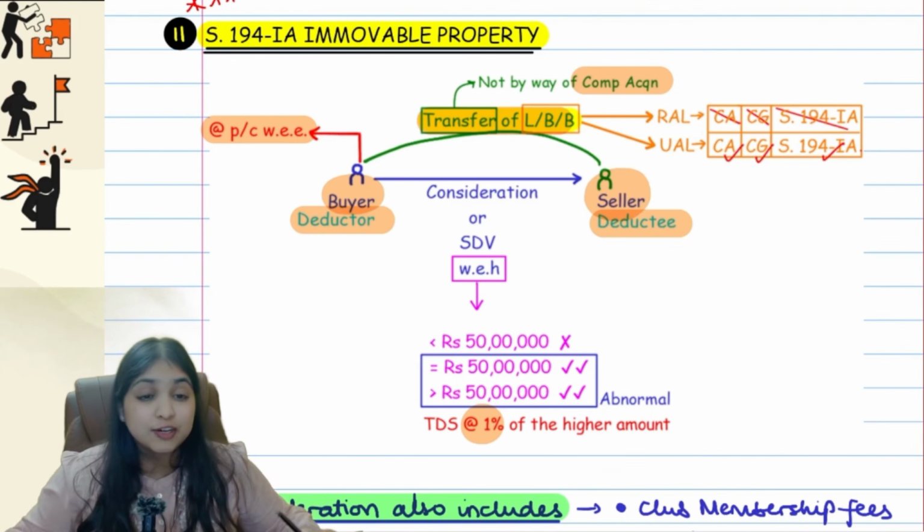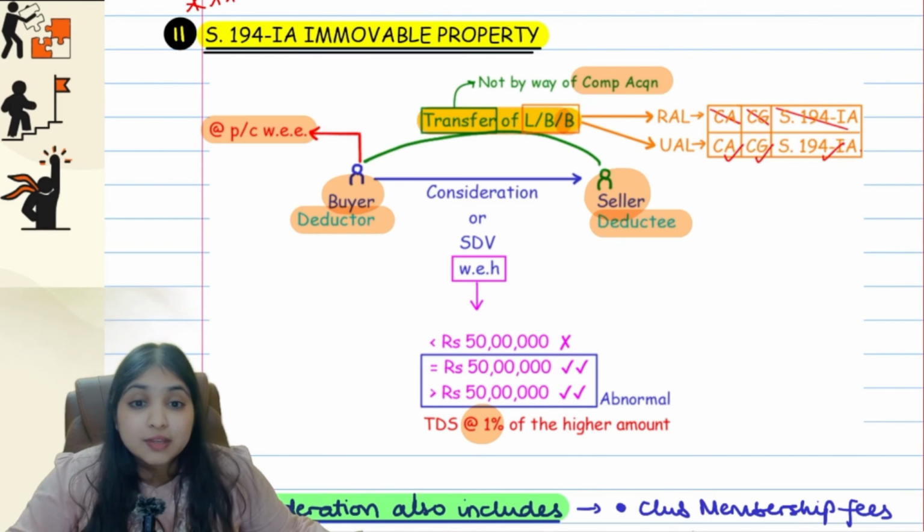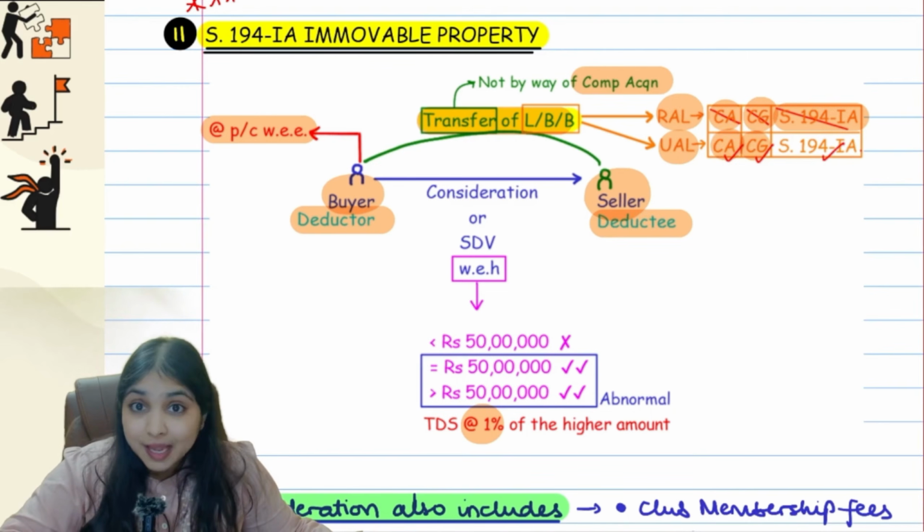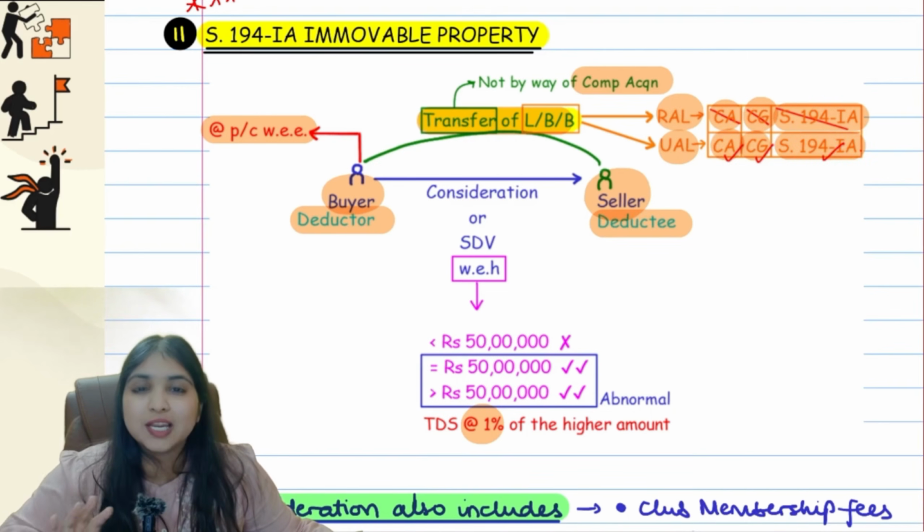Simple, guys, straightforward. Then listen, if the immovable property which I am transferring happens to be rural agricultural land, then it is not a capital asset. So there won't even be capital gains. So no question of 194IA. However, if it happens to be urban agricultural land, it is a capital asset. There will be capital gains and hence 194IA will apply.